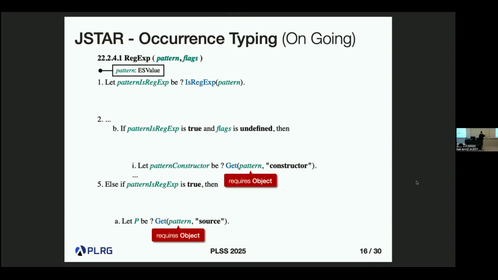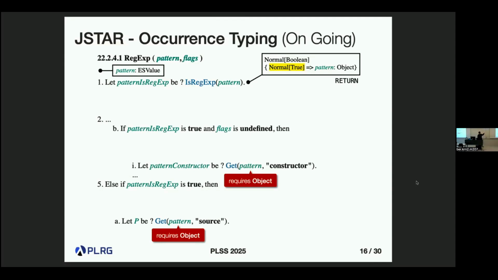It is a false alarm, because to reduce this false alarm, we need to understand more type information or type constraints in this algorithm. For example, here, isRegExp always returns normal Boolean type. Normal Boolean means some completion, a specific kind of record type, a normal completion record whose value field is Boolean.